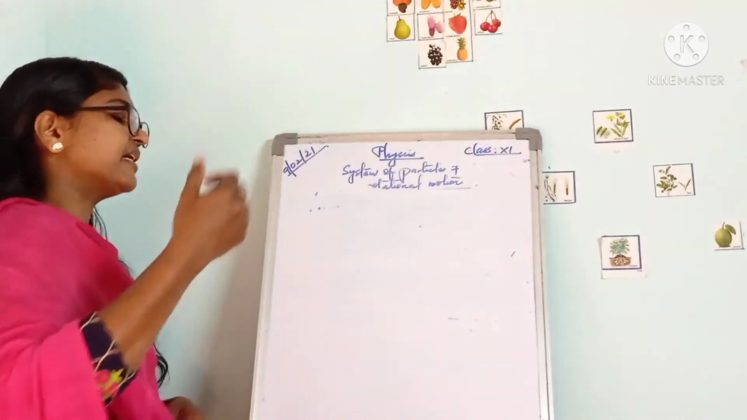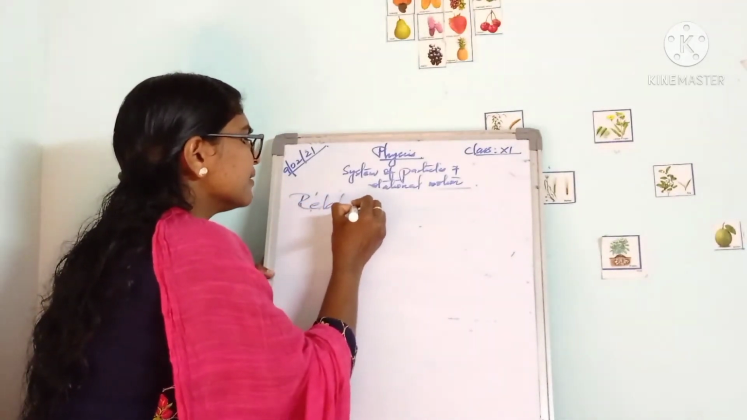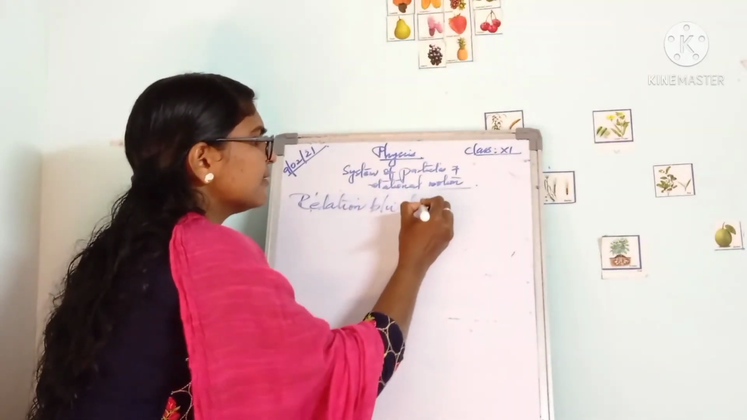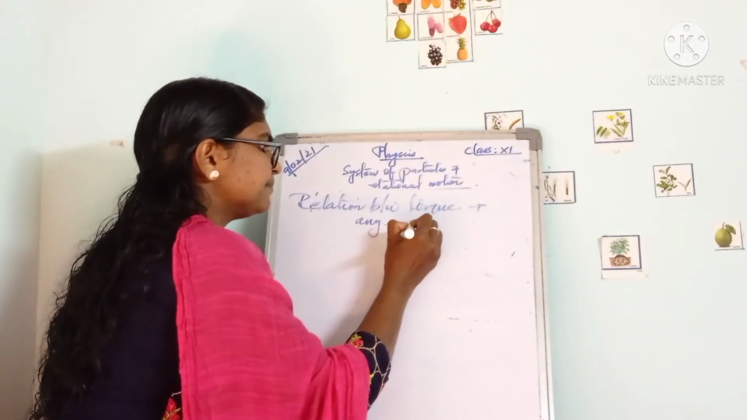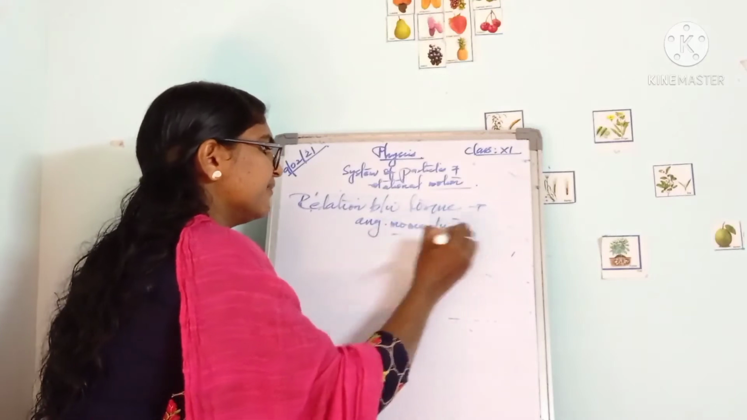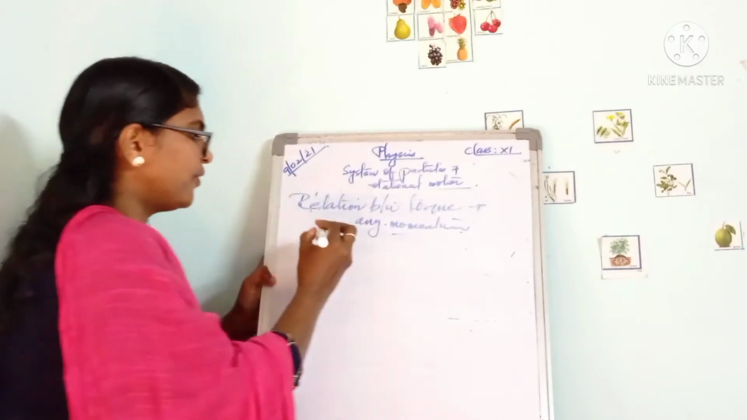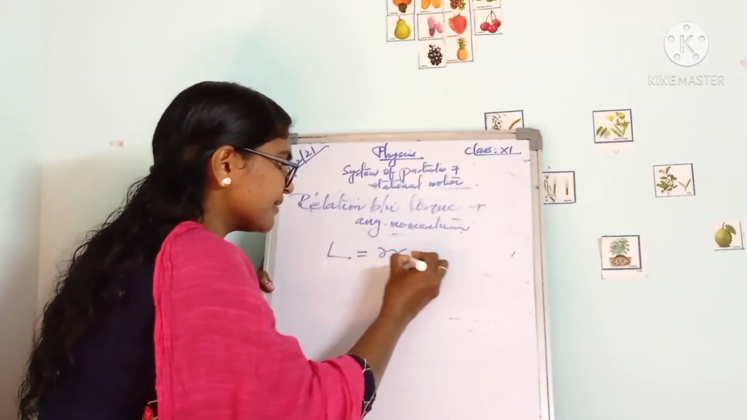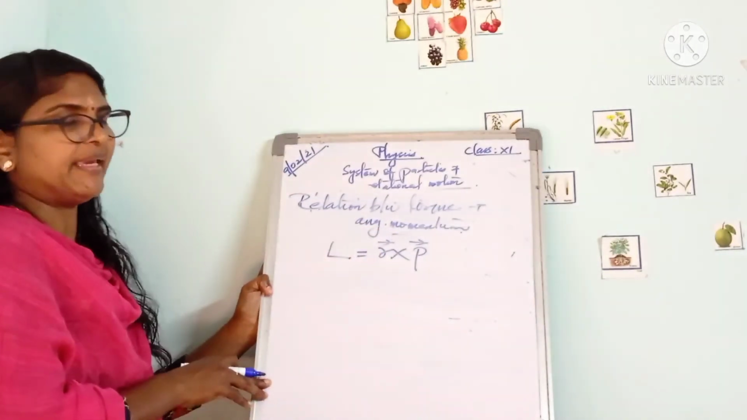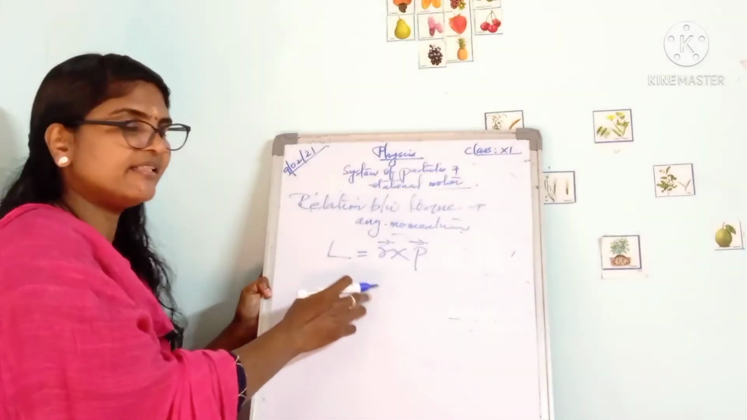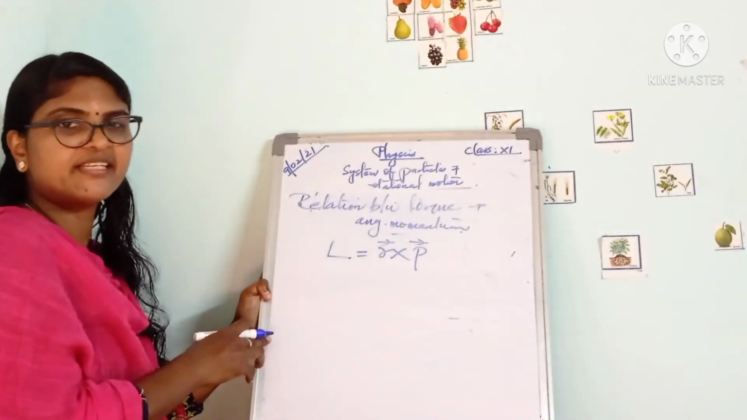Next, we can establish a relation between torque and angular momentum. All of you know the angular momentum L can be written as R cross P. Next, we can differentiate this equation with respect to time.